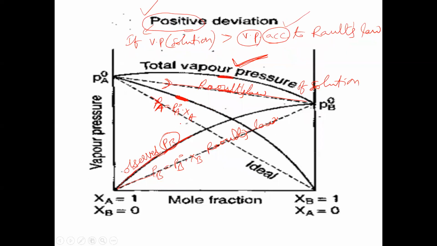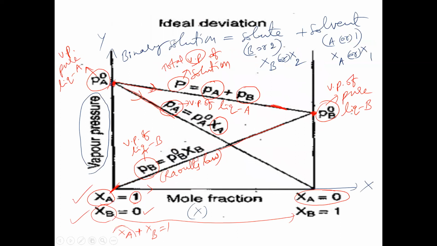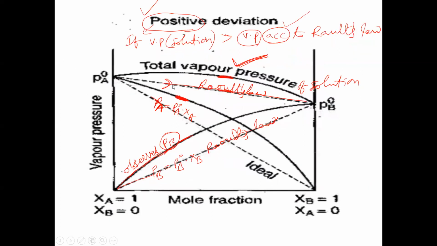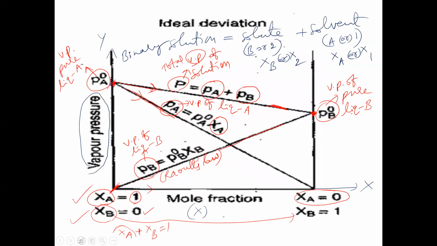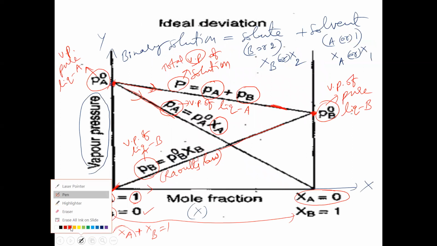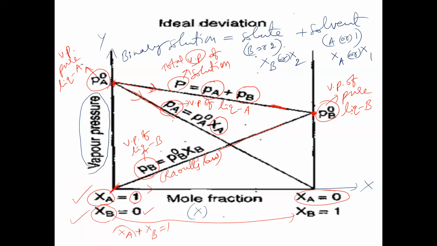So first you have to understand that ideal deviation means no deviation. There is no deviation in the vapor pressure here. There is no deviation from Raoult's law, exactly following Raoult's law.